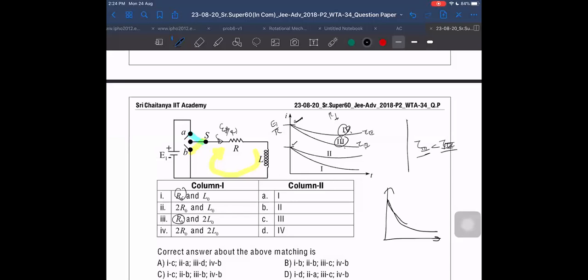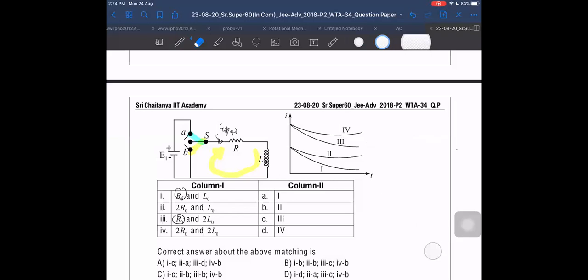Yes, sir. Because the time constant of 3 is less than that of 4, but the resistance value for both of these is the same. Same resistance, less time constant, more time constant. Again, the time constant for 1 is less than the time constant for 2. Then that will happen by choosing different values of L. Time constant is L by R, no? Yes, sir. Inversely proportional to R, means a larger value of L here and here.